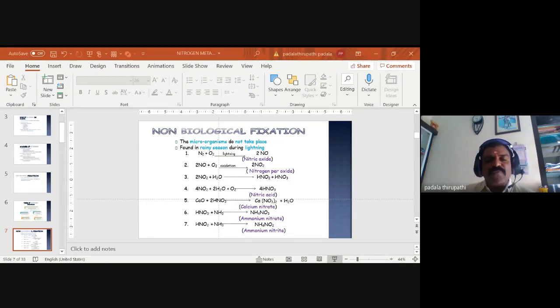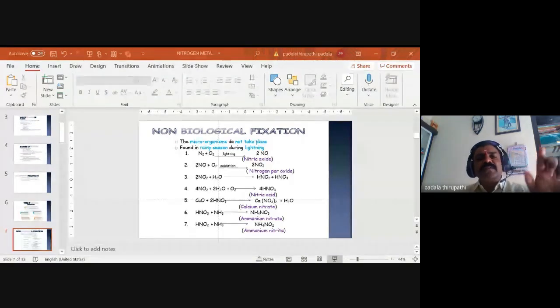So these are the usable forms of nitrogen for plants, ammonium nitrate or ammonia. This is one method of the fixation of nitrogen, but it is a very limiting factor. Only a very small quantity of nitrogen is fixed through this lightning method, in the rainy season, during heavy rain or lightning. Very little nitrogen is fixed through this non-biological way.